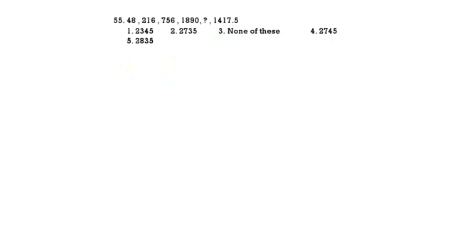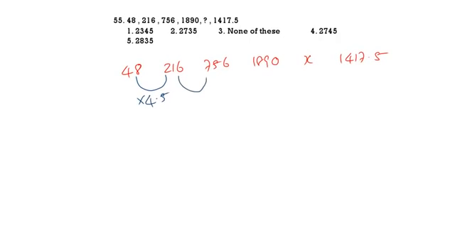See the next question. 48, 216, 756, 1890, question mark, 1417.5. 48 is becoming 216. 48 times 4 is 192. 192 plus 24 is 216. So, times 4.5 this one. This one will be times 3.5.